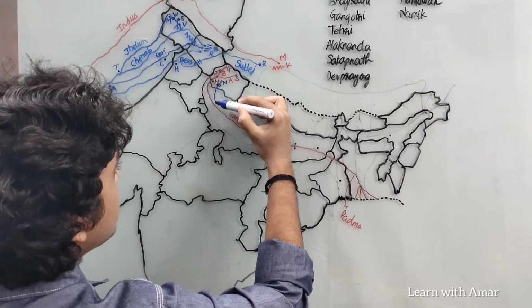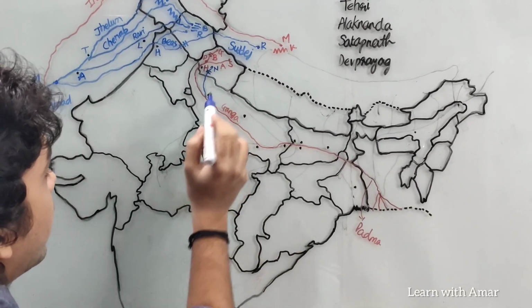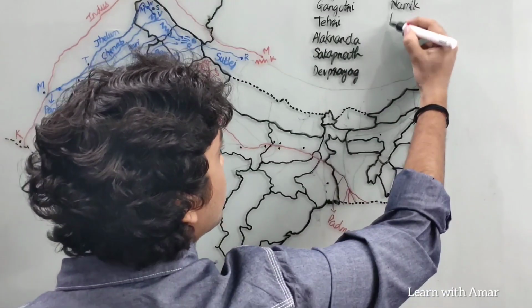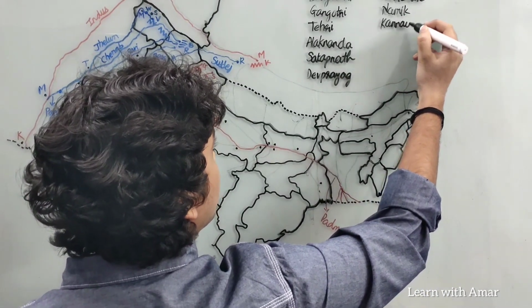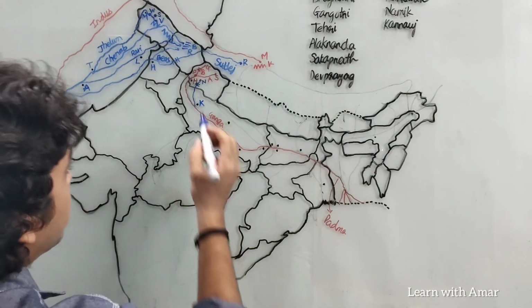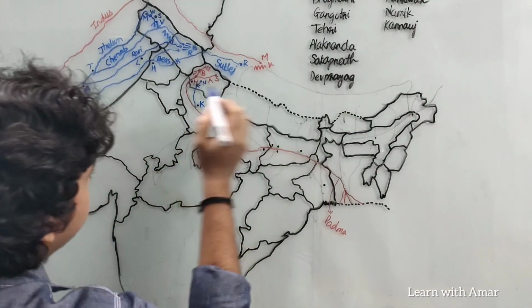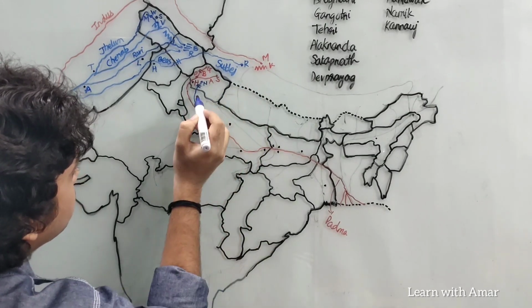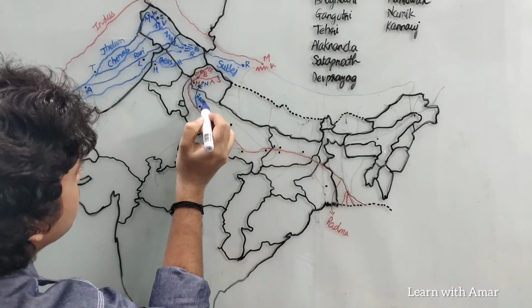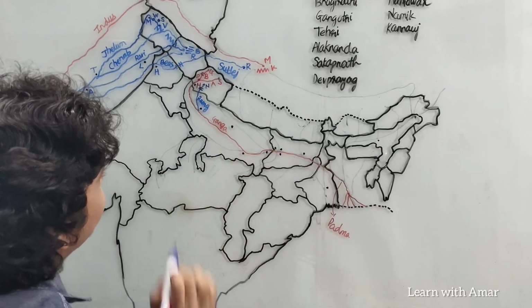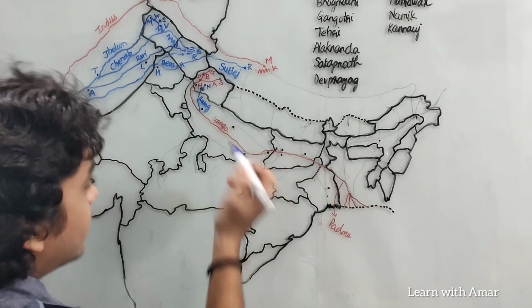It enters Uttar Pradesh and then joins Ganga here at Kanauj. Okay, this is Kanauj. This is Ram Ganga. Okay, Ram Ganga, fine.